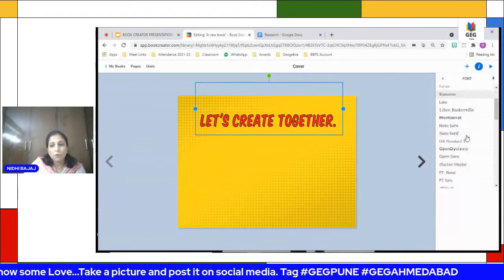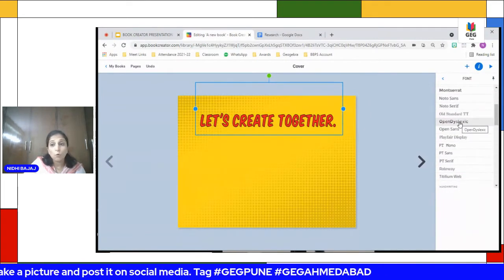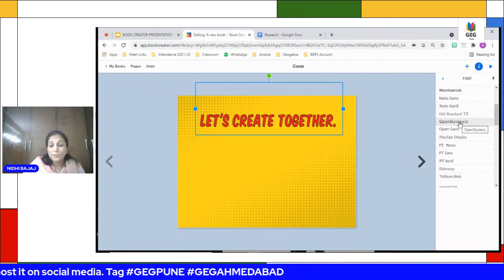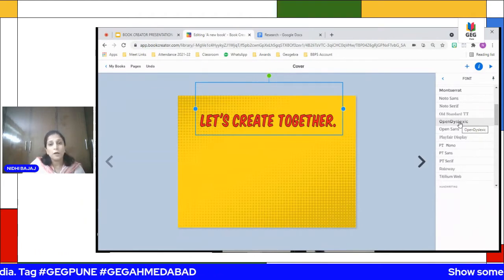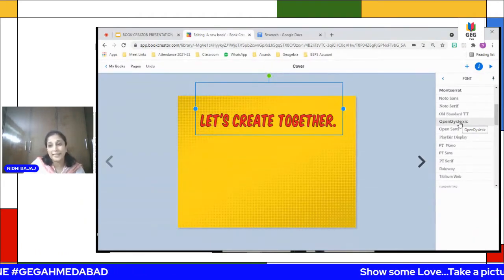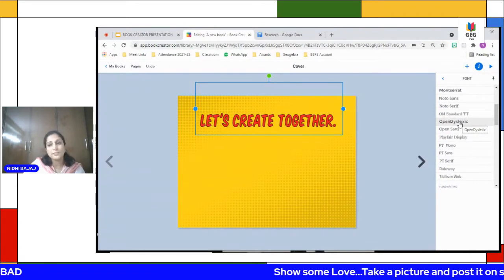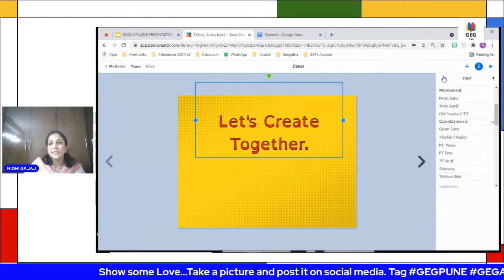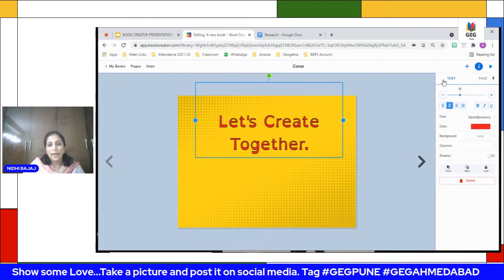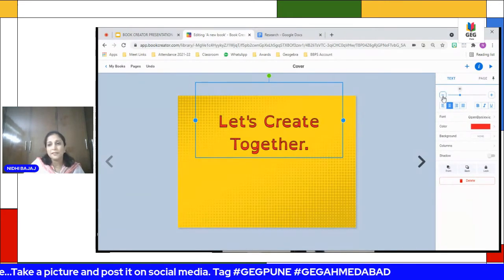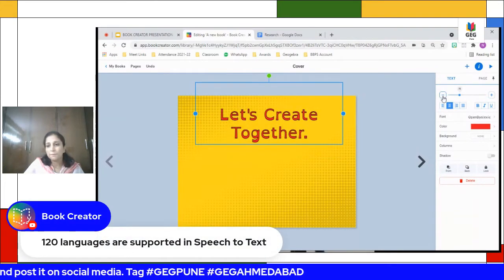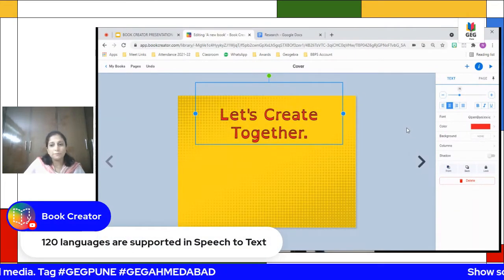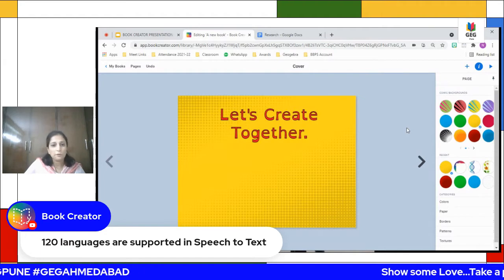Now, there are so many fonts available here. There is an Open Dyslexic font, which is a scientifically approved text for children with special needs. It's easily readable, so I'm taking that one, and I can decrease the font a little bit, and I'm good to go. I can change the color of the text.